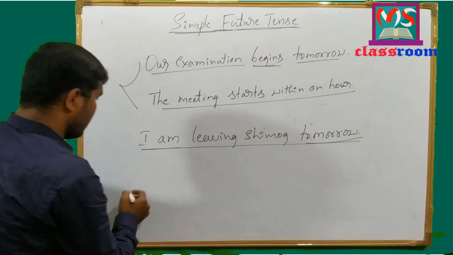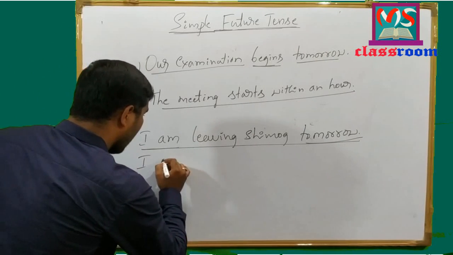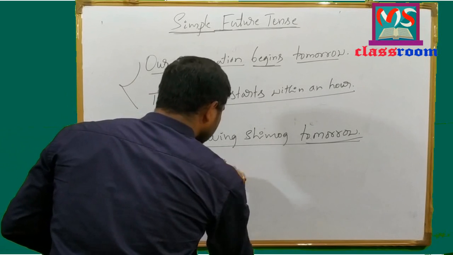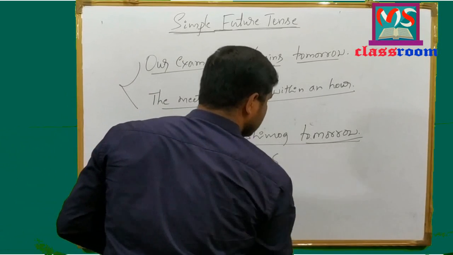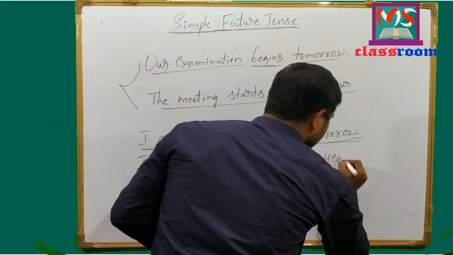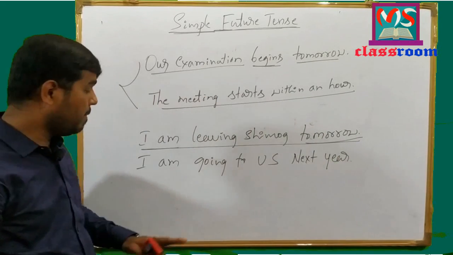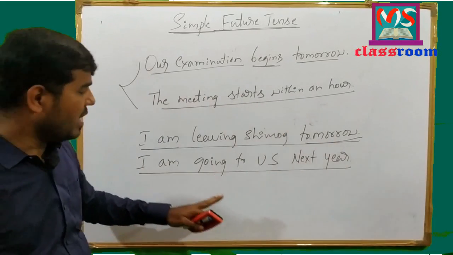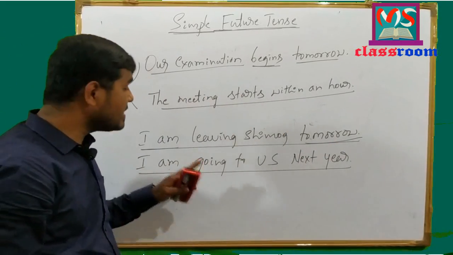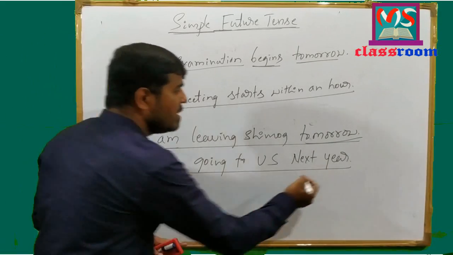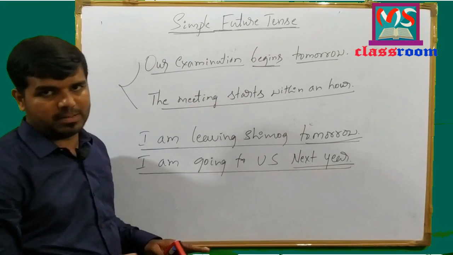And move to one more example. I am going to US next year. Here look at the example. The sentence is in present continuous tense and it describes the action which is going to take place in future time, that is next year.